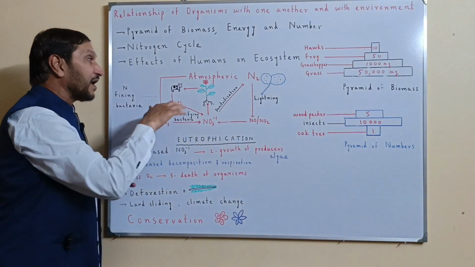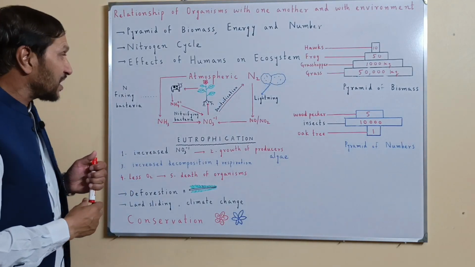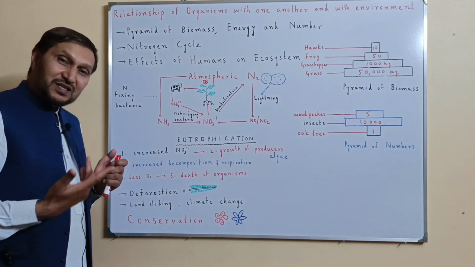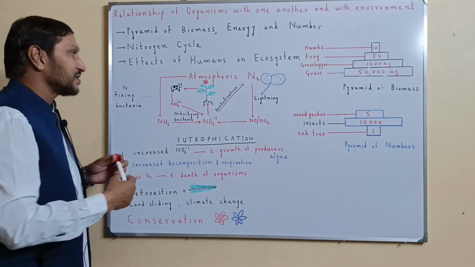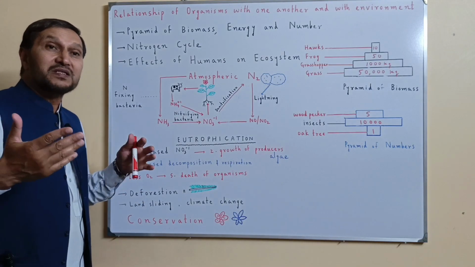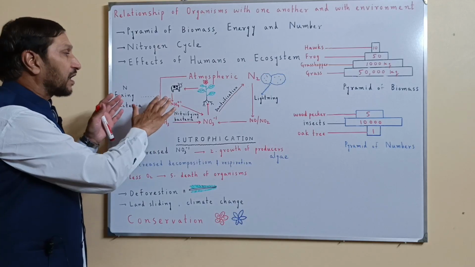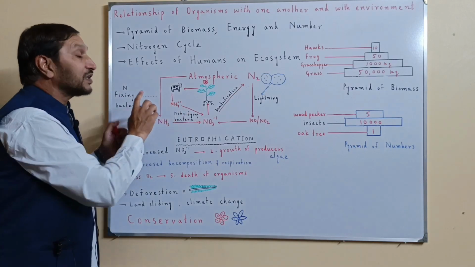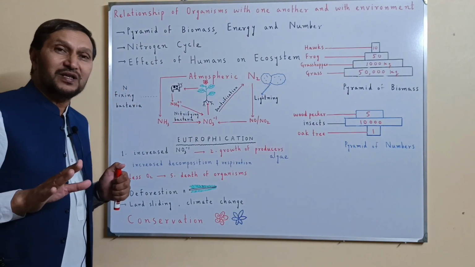When these animals release their waste products, undigested food in the soil, or when these animals or humans die, the decomposers act on them.